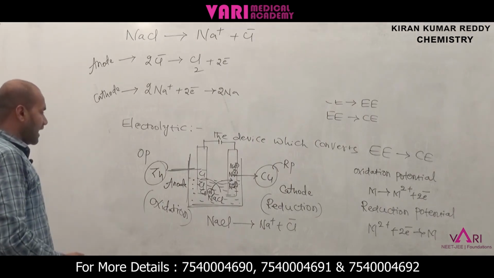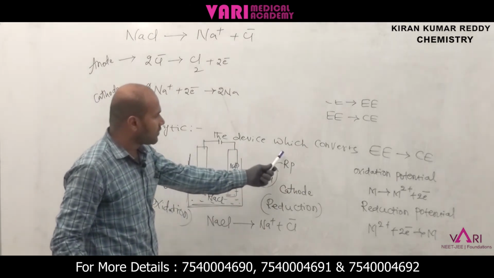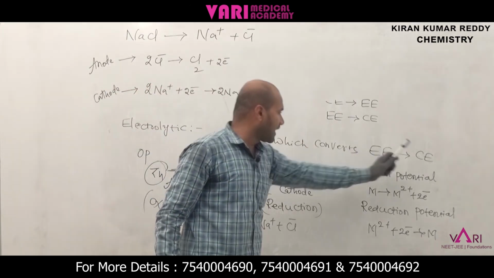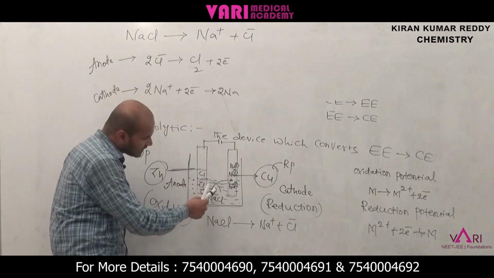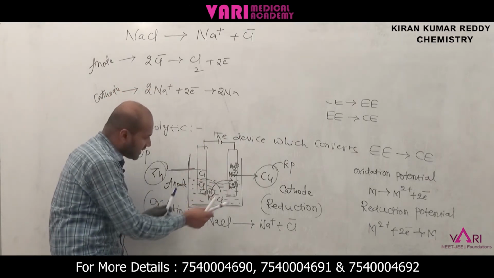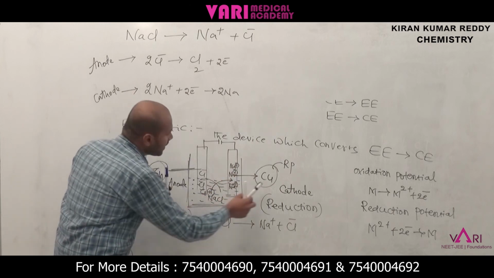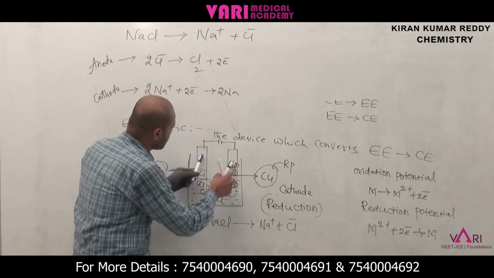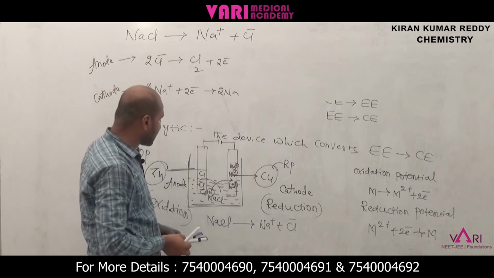Very easy. What is the electrolytic cell? The device which converts electrical energy to chemical energy is called an electrolytic cell. The electrolytic cell is a single device. In the single device, two electrodes are present: one is the zinc electrode, another one is the copper electrode. These two electrodes are connected to the battery. The battery is the source of electricity.